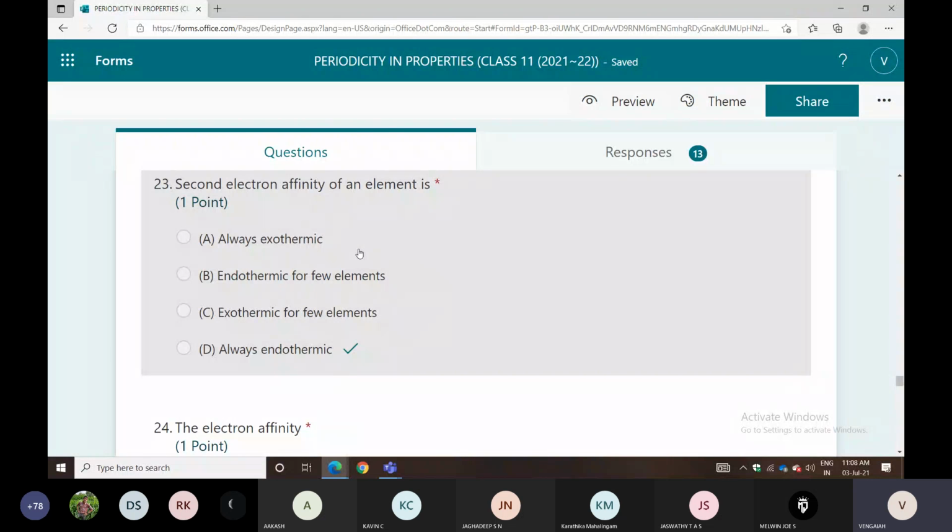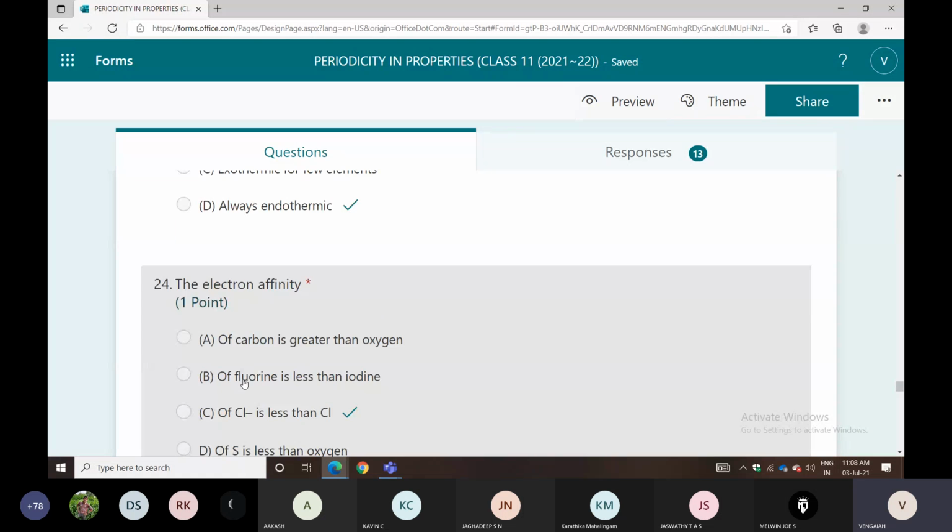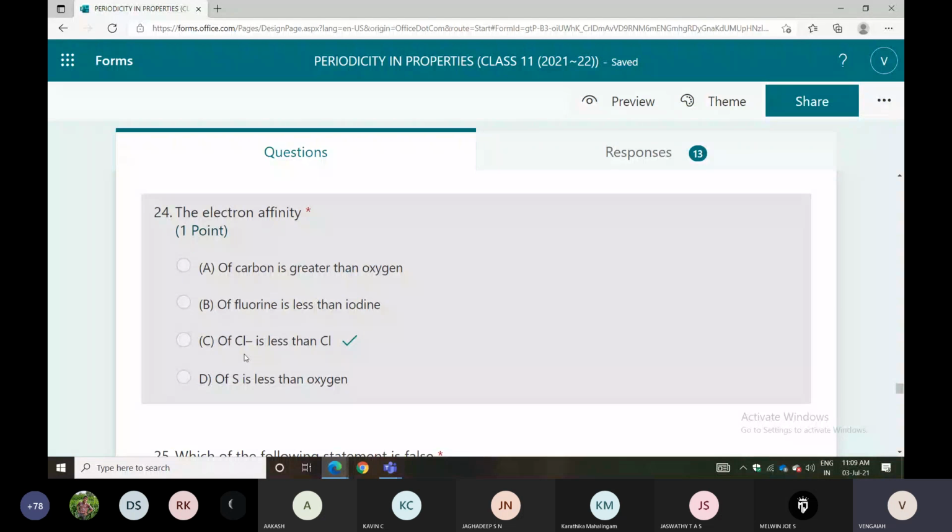But the first electron affinity is an exothermic process. The first electron affinity of an element is exothermic, but the second is endothermic, the third exothermic, like that you can go. The electron affinity of chlorine is less than that of Cl minus. Electron affinity means the tendency: when you add an electron, energy will be lost.